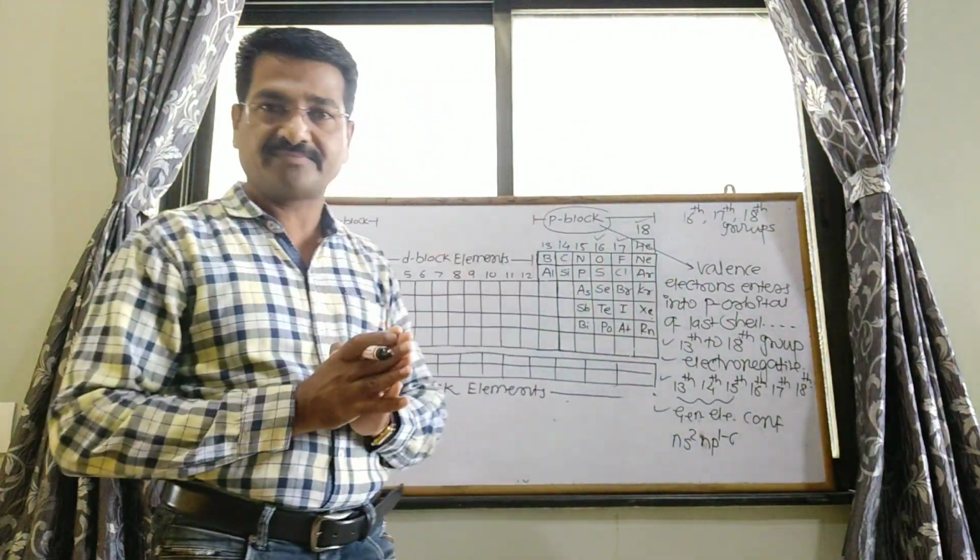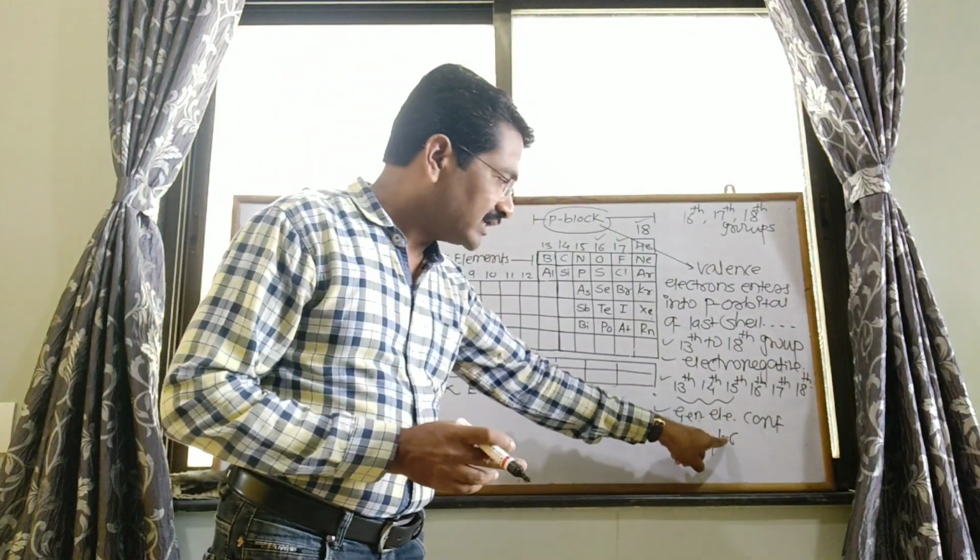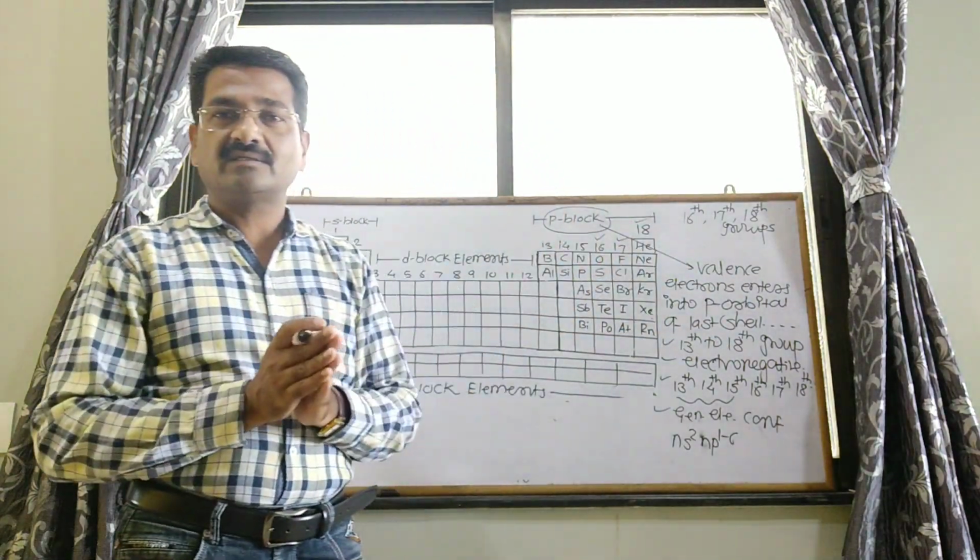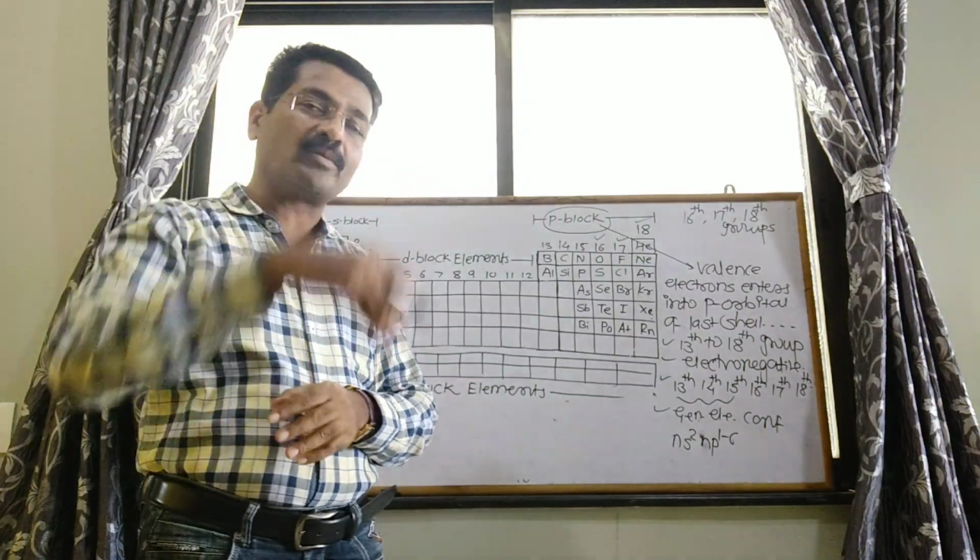What does 1 to 6 mean? It means the electrons are progressively added in the p orbital.